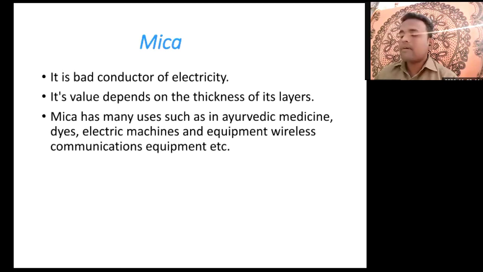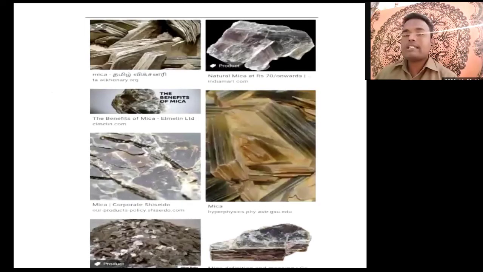In this way we have learned today. See the picture on the screen, that is the picture of mica. See, there are various forms. When you get it from the mine, you have to purify it, then you can use it for various purposes. Okay, next slide, sir.